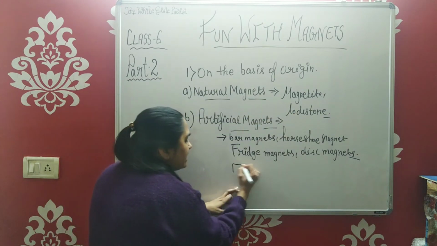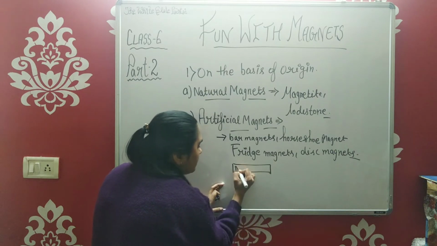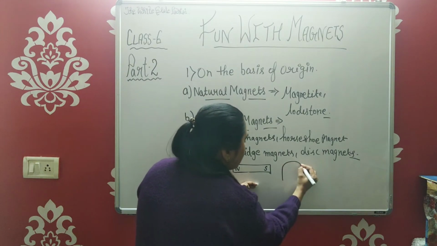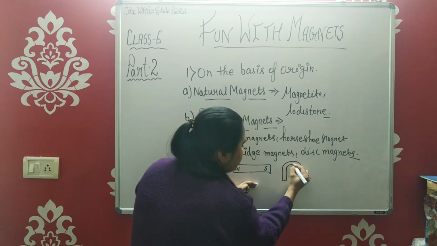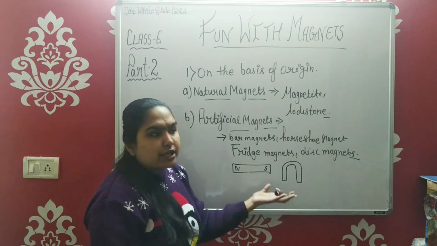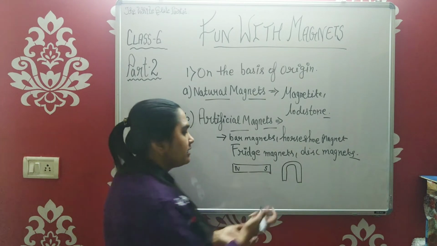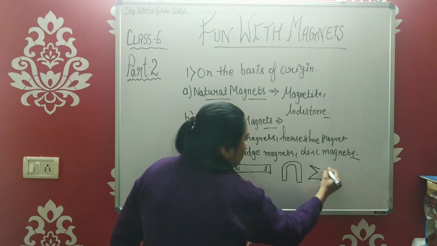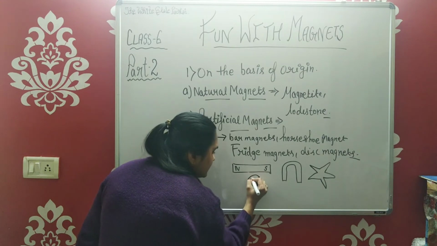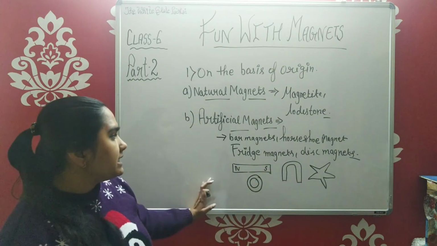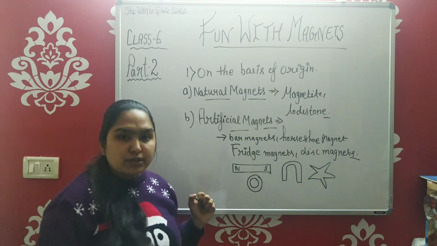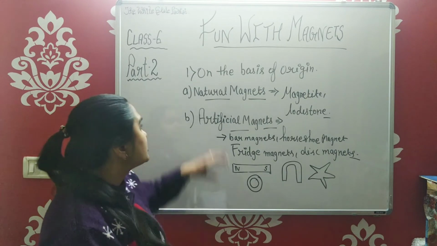If you see a bar magnet, it looks something like a rectangular bar with north and south poles, a little like this. Then we have a horseshoe magnet, something like this. We have our fridge magnets. They could be in any shape. It depends on what is being stuck over it. Basically, they could be in a star shape or something like this, which we can stick over our refrigerators. Then disc magnets would look like a disc, something like this. So these all are your artificial magnets which we have made by using natural magnets. So this was the division on the basis of origin.